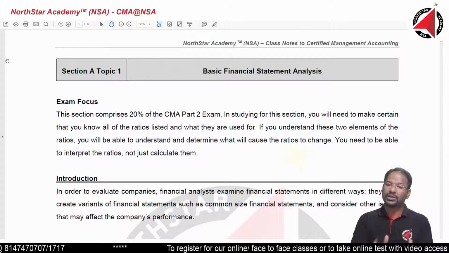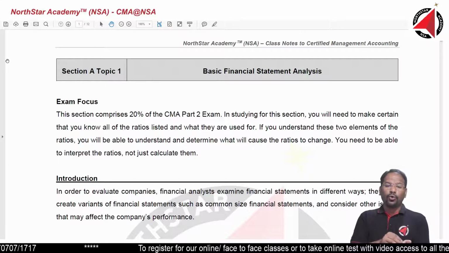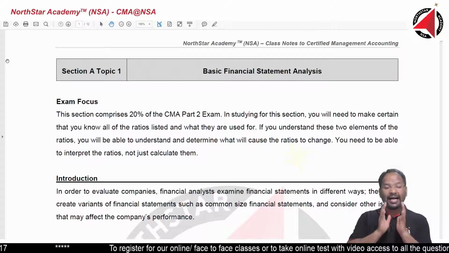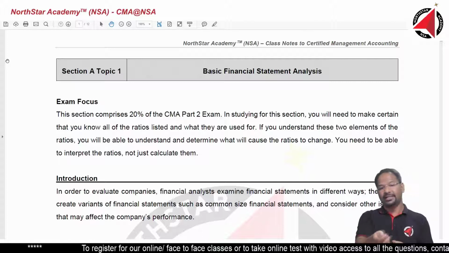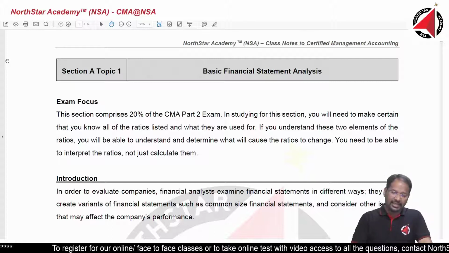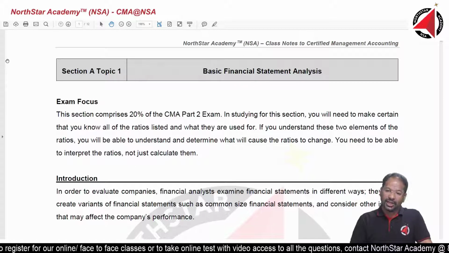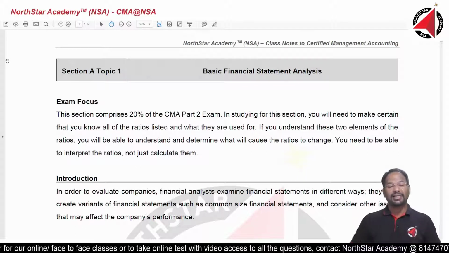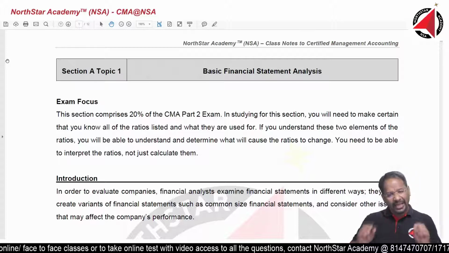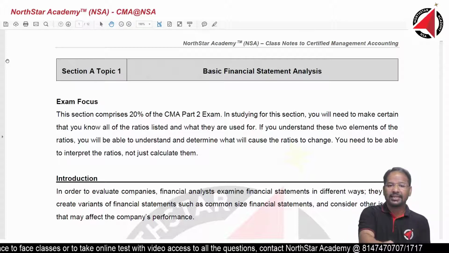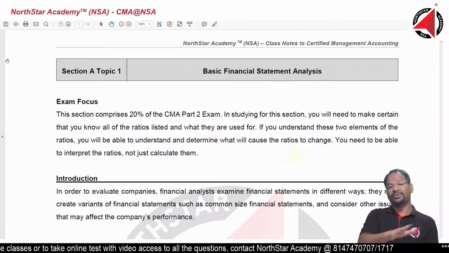Who are users of financial statements? Anybody who directly or indirectly has some connection or interest in the company, in the form of creditors, bankers, loan providers, debenture holders, shareholders, or government agencies as regulators. Anybody who has some interest in the company becomes a user of this financial statement.